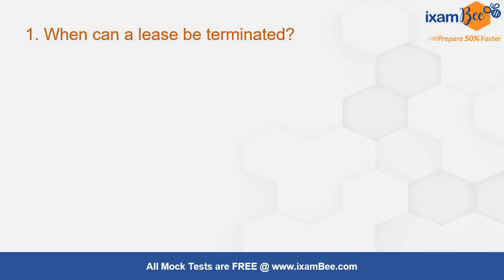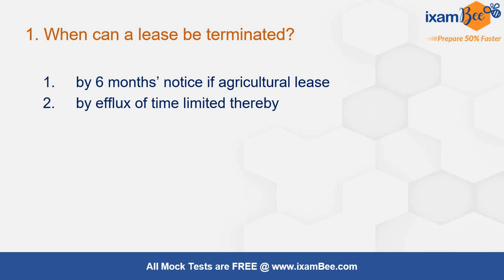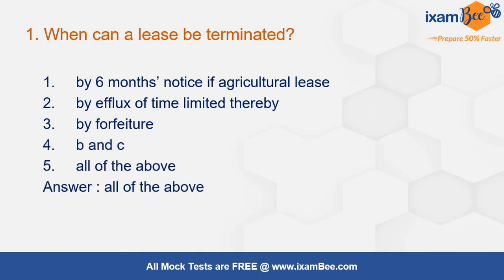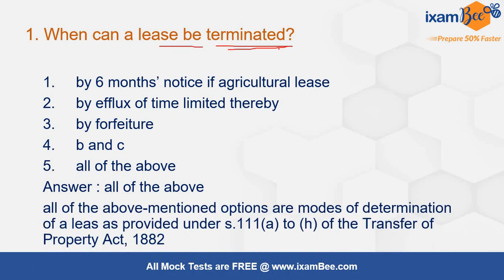Let us see the first question, that is from Transfer of Property Act. When can a lease be terminated? Options are: by 6 months notice if it is an agricultural lease, by efflux of time limited thereby, by forfeiture, B and C both, all of the above are correct. Answer is all of the above, because all of these are the modes for termination of a lease. So lease is of course a very important topic, and out of that termination of lease you can refer and check out section 111 clauses (a) to (h) of Transfer of Property Act for that purpose.